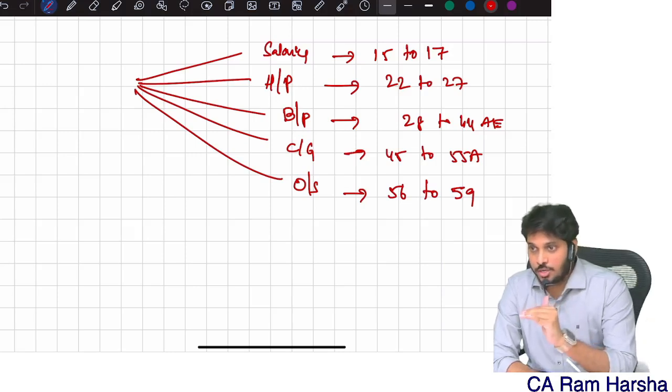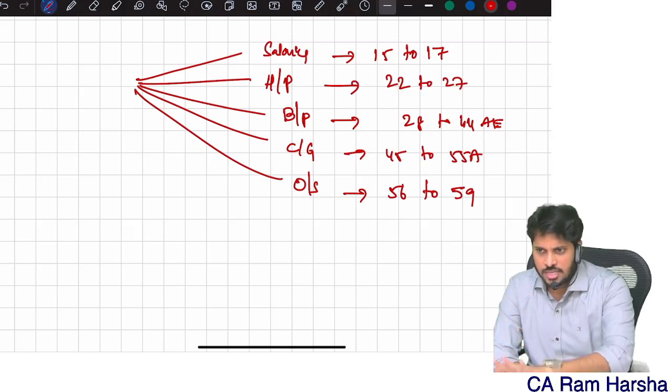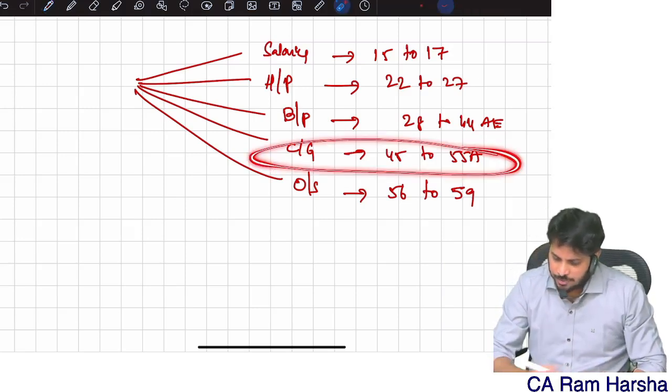You are selling a land. You purchased a land for some 1 crore. Now you are selling it for 5 crore. You are getting 4 crore profit. That is treated as straight away capital gain.